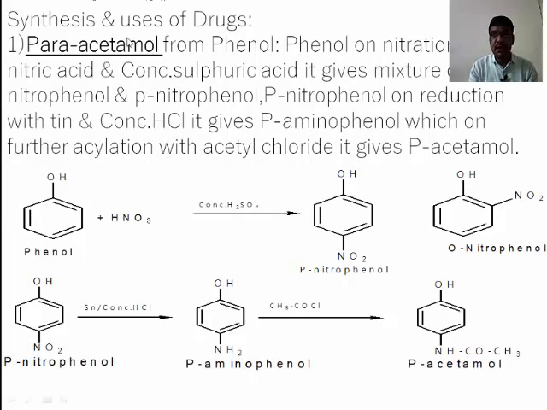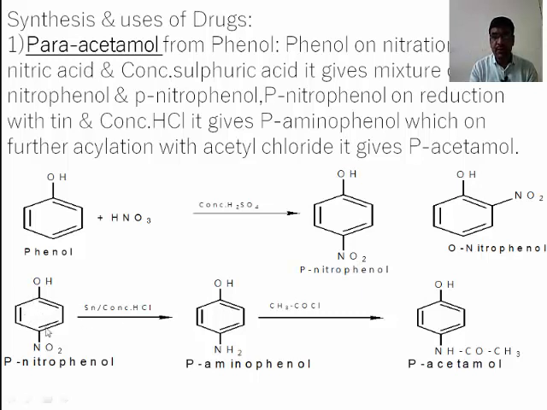The synthesis and uses of some of the drugs. First one is paracetamol, which is prepared from phenol. Phenol on nitration with nitric acid and concentrated sulfuric acid gives a mixture of orthonitrophenol and paranitrophenol. Paranitrophenol is the major product which is used for further reaction.